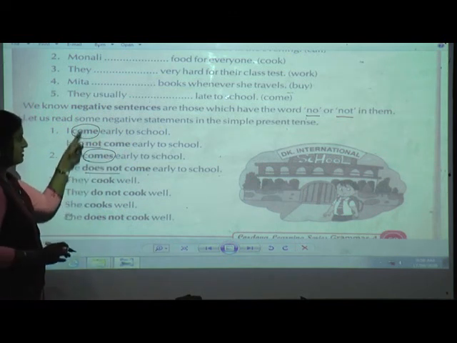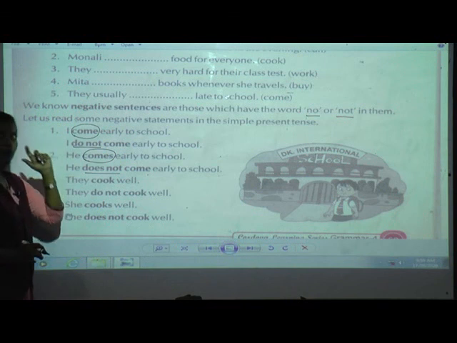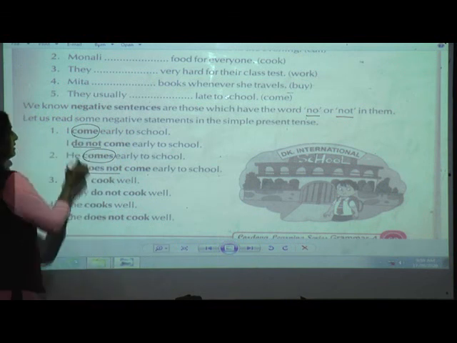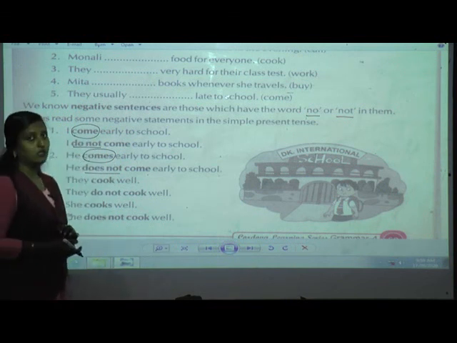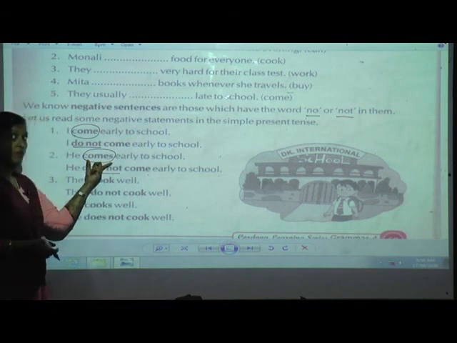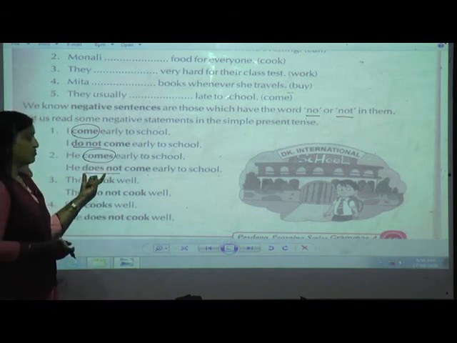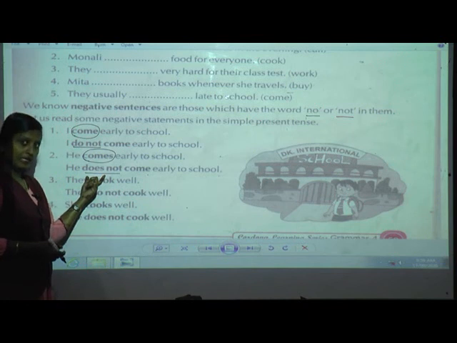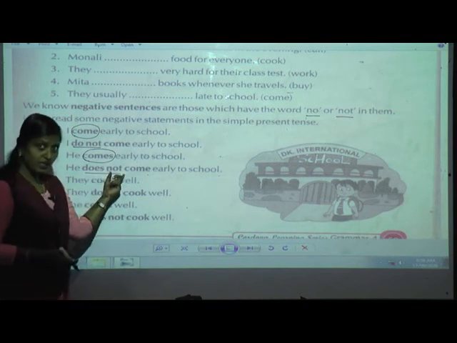Can you see the difference? Okay, so when only the original form of the verb is there, that time you are going to use only do not, and if s is there in the verb, which word are you going to use, students? Yes, does not. Again I'll repeat.